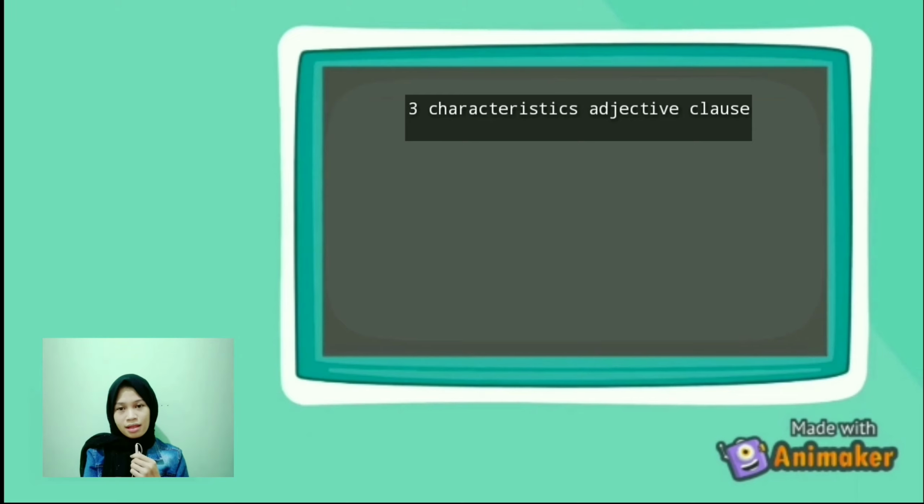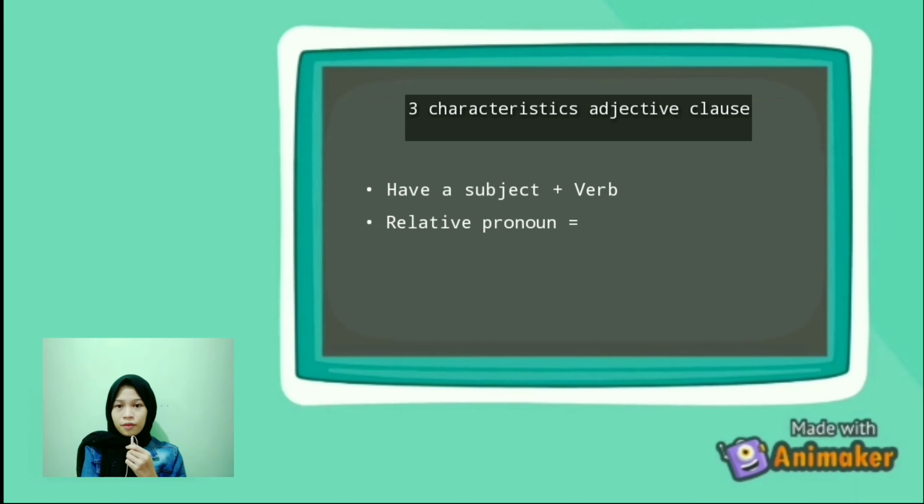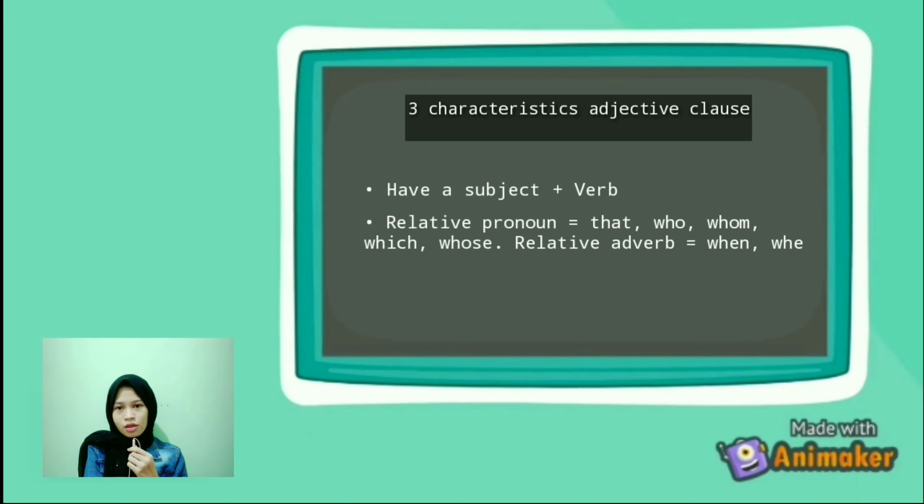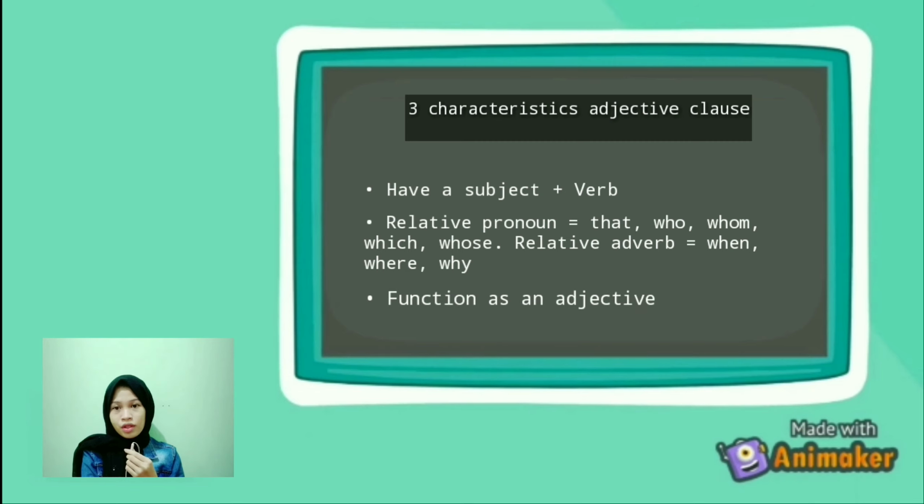First, the sentence must have a subject and a verb. Second, in the relative pronoun, the sentence starts with that, who, whom, which, or whose. In a relative adverb, the sentence starts with when, where, and why. And the last one, it functions as an adjective, which answers questions like what, how much, which, and the others.